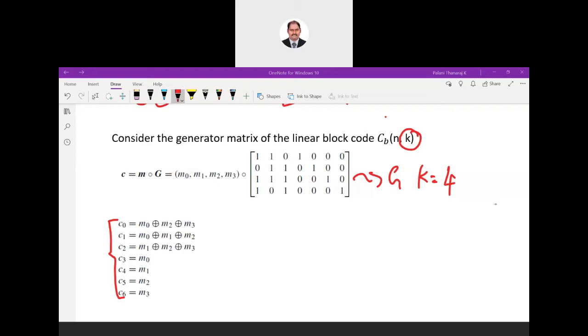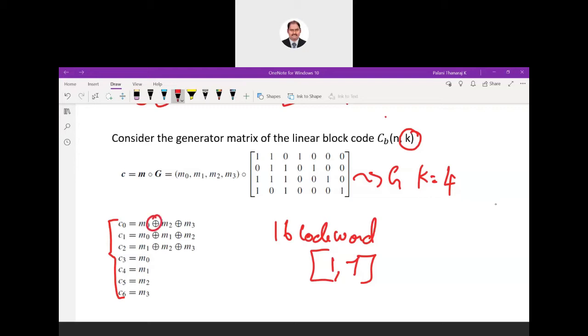So how many code words will generate? 16 code words. What is the length of each code word? 1 cross 7. It's a matrix of 1 cross 7. So it's a matrix multiplication followed by modulo 2 addition. This is modulo 2.